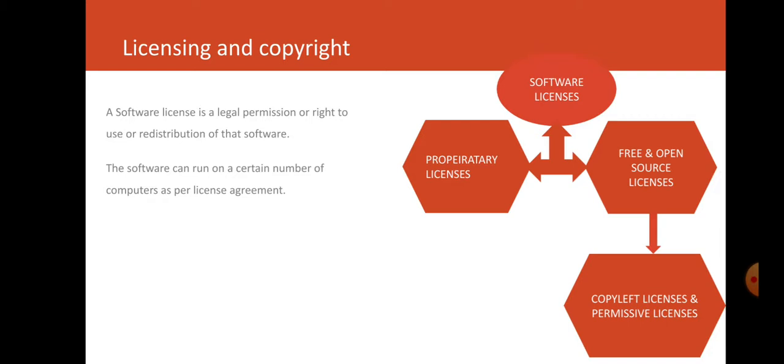A software license is a legal permission, the right to use and redistribute the software. So whatever software we are dealing with, it is important that it allows legal permission. You can see a diagram over here. There are two ways to provide a software license. First is a proprietary license and second is a free and open source license. If it is a free and open source license, then there is one more criterion: it is either a copyleft license or a permissive license. We'll discuss them one by one.